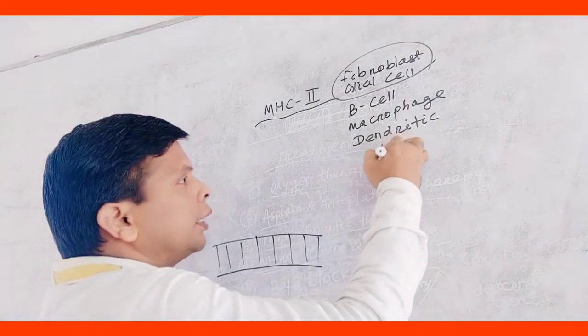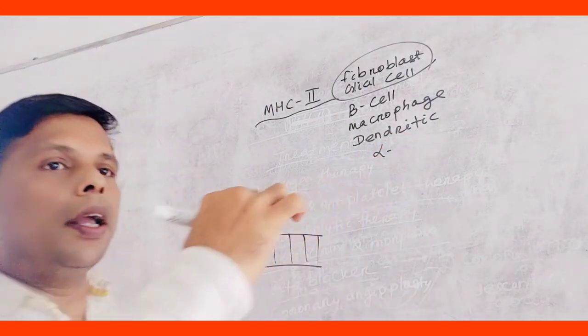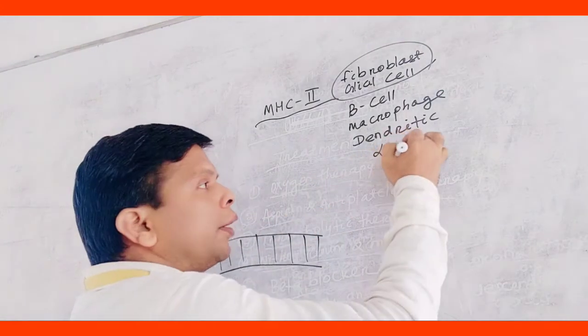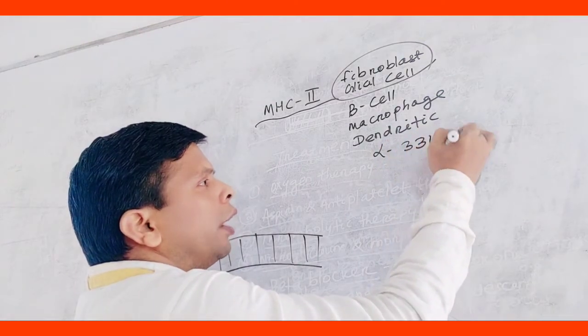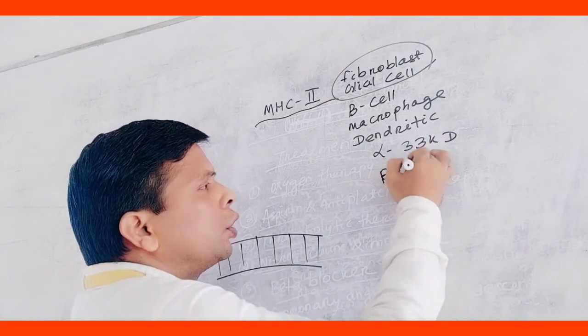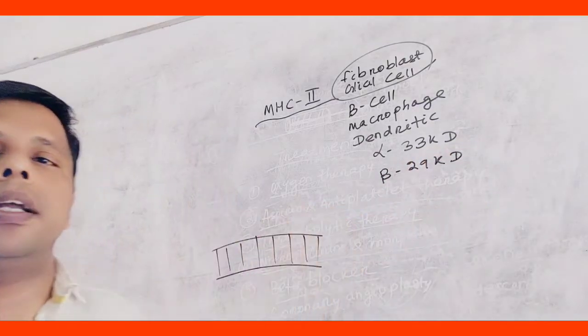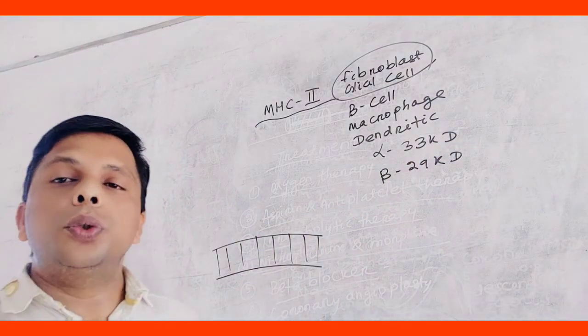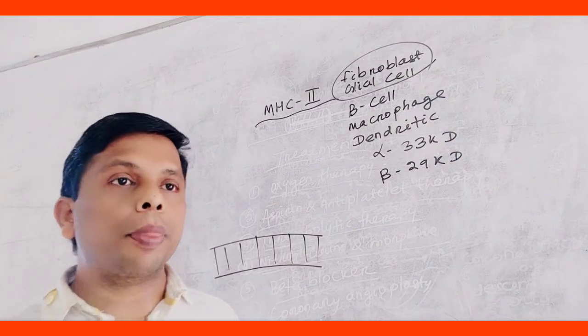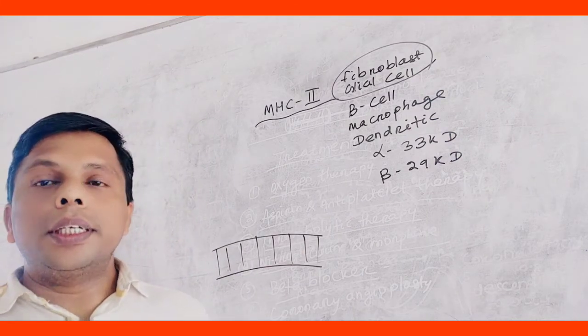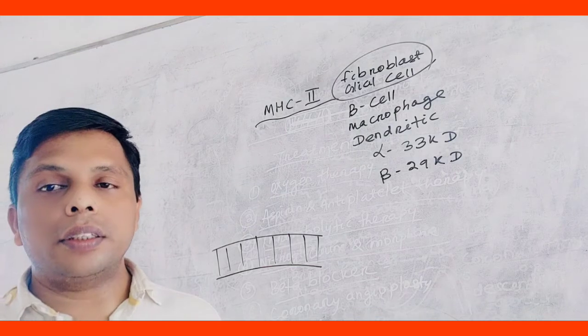The alpha chain has a molecular weight of 33 kilodalton and the beta chain 29 kilodalton, two chains which are approximately the same. These are associated by non-covalent interaction.